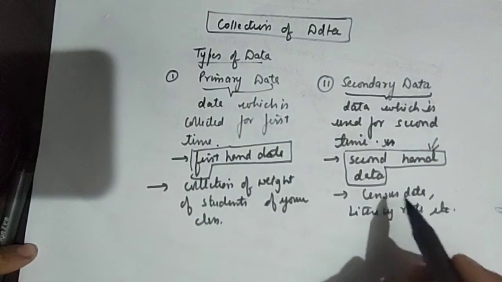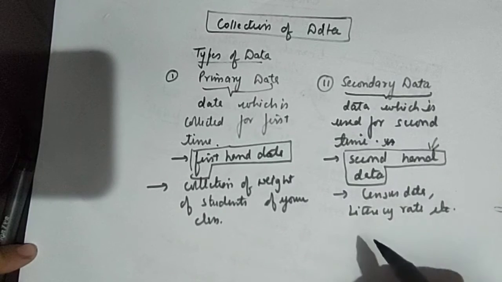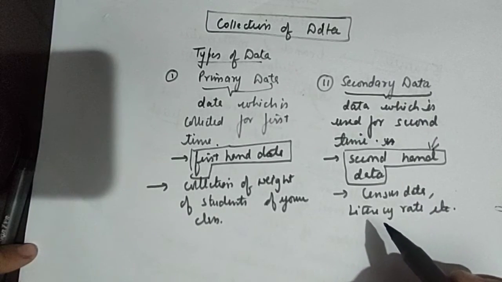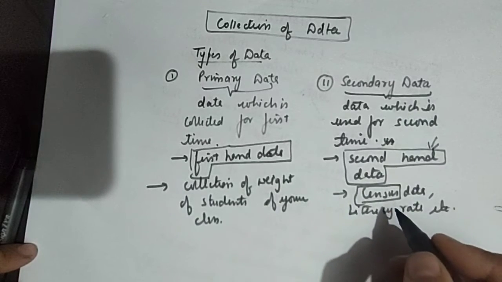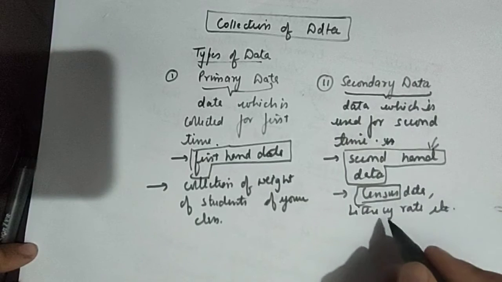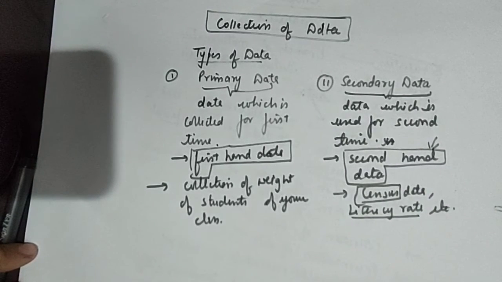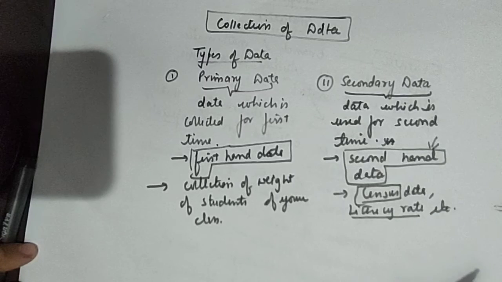This data always comes from named organizations or institutions that have done the survey. For example, for census we take data from the National Statistical Office, and for literacy rate we follow the same thing. So I hope collection of data is clear to you, and there are two types of data, primary data and secondary data.